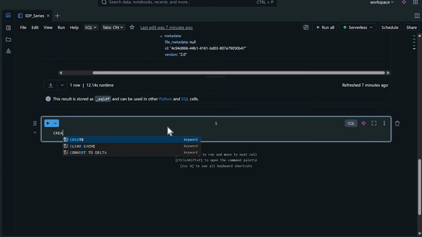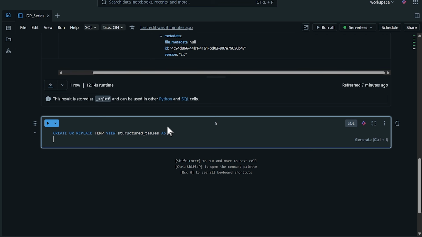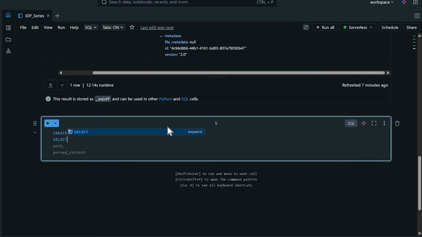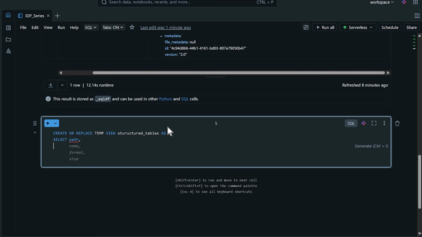We're going to do the same thing as we did before. We're going to say create or replace temp view. We'll call this one structured tables. Then we need to specify what data we're going to be getting here. So we're going to select the path. And we're going to cast that content as a string just in case it doesn't work. We'll do that down below when we explode that function as well.